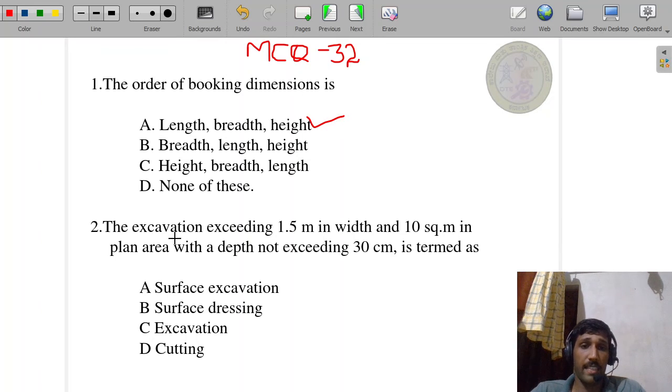Next, the excavation exceeds 1.5 meter in width and 10 meter square in plan area with the depth not exceeding 30 centimeter is termed as surface excavation, surface dressing, excavation, cutting. It is surface dressing because the top surface has some material, some grass material, etc. Then we can remove it by just removing 1 foot of top surface soil. You have to remove it. That is very important.